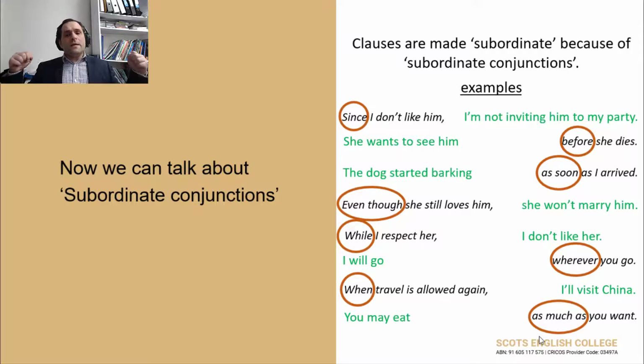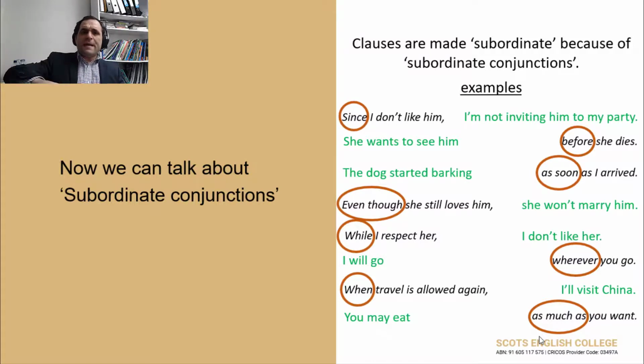Okay? So, she wants to see him. Okay, I understand the idea. She wants to see him. All right. Before she dies. So if you don't tell me before she dies, I will understand that she wants to see him.